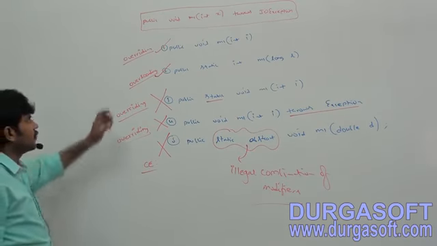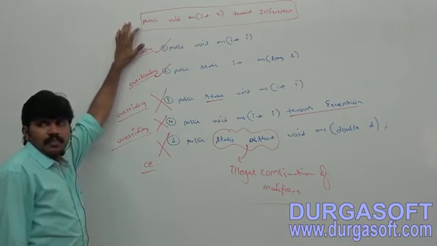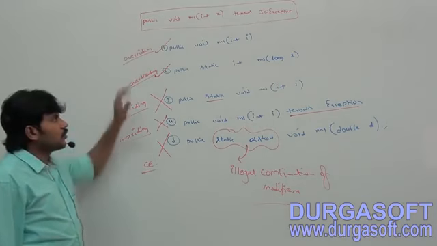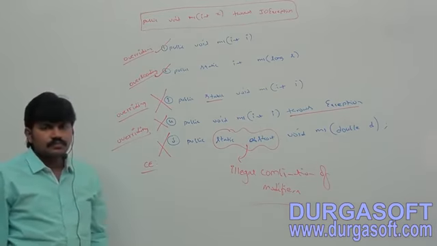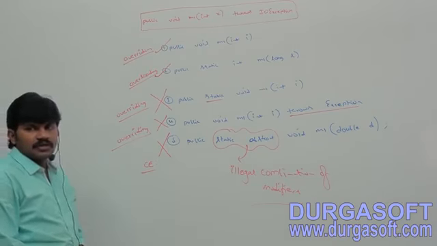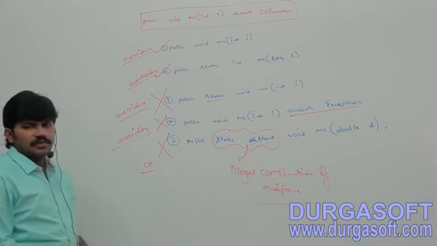Better to take it within the box. Public void m1 of int x throws IOException. Have we taken it right?